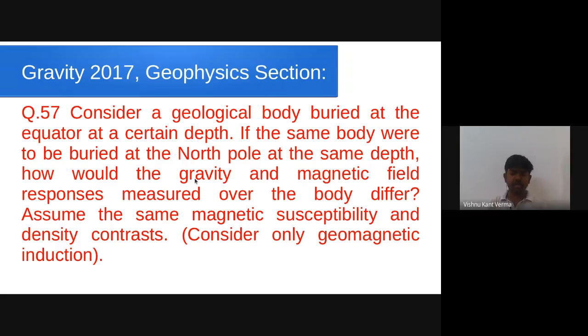But we also know that the magnetic anomaly is a function of inclination and declination. At the equator we have different values of inclination and declination, but at the North Pole those values will differ. So the magnetic field anomaly will certainly differ, but the gravity anomaly will remain the same.